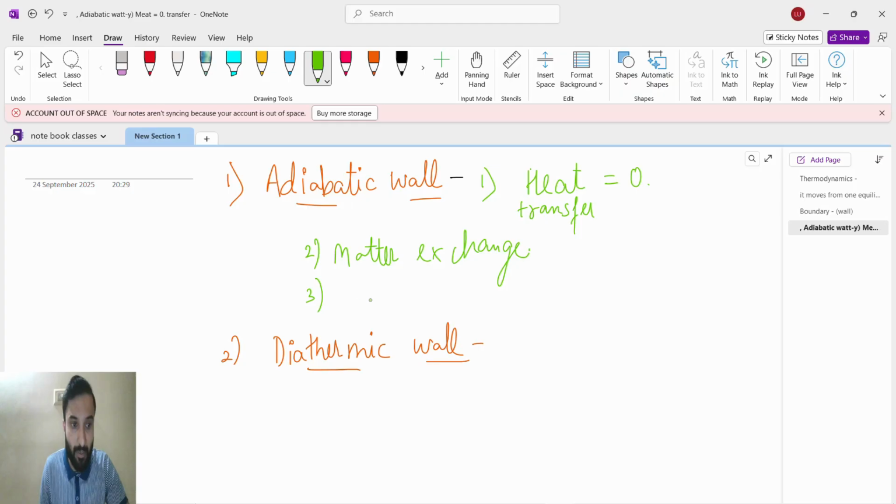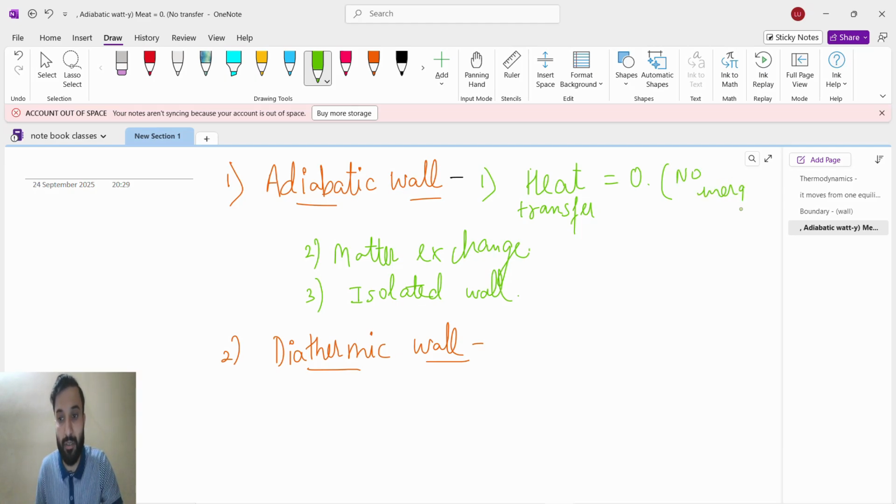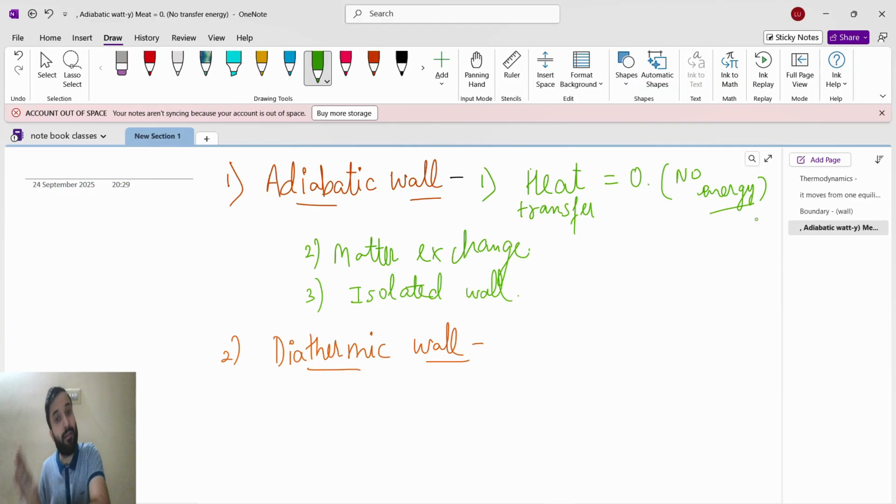So this system is an isolated wall. An adiabatic wall is also known as an isolated wall, because there is no heat transfer. No heat transfer means what? No energy transfer, because heat and work come under energy. No heat transfer means no energy transfer, but matter exchange is possible. They can share the apples.